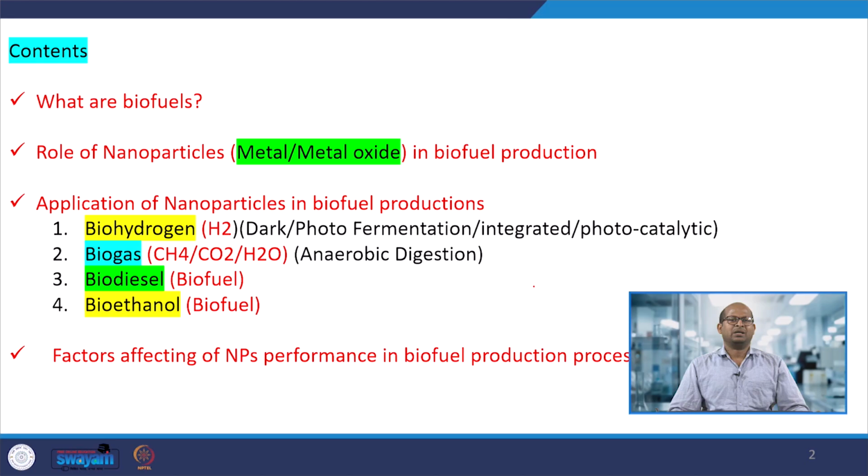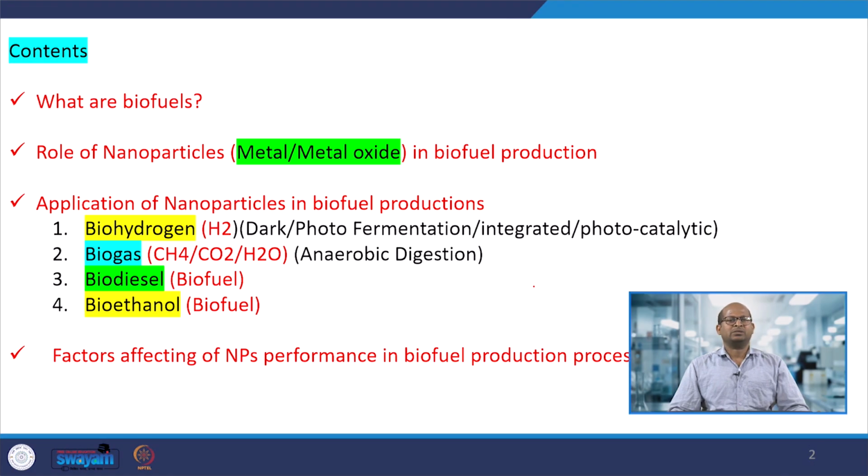In the content we will discuss what biofuels are and the role of nanomaterials, that is metal oxides and carbon based nanomaterials, for biofuel production. These nanomaterials are applicable for the production of biohydrogen by considering dark fermentation, photofermentation, integrated dark and photofermentation, and sometimes photocatalytic reactions, for biohydrogen production from biomass or solid waste that can be converted into biohydrogen.